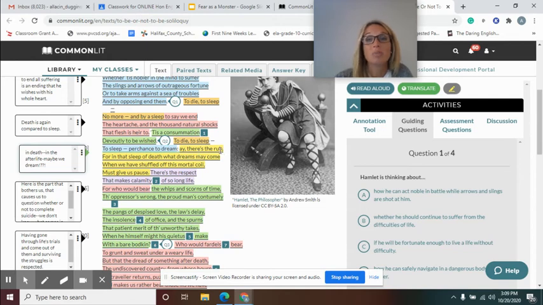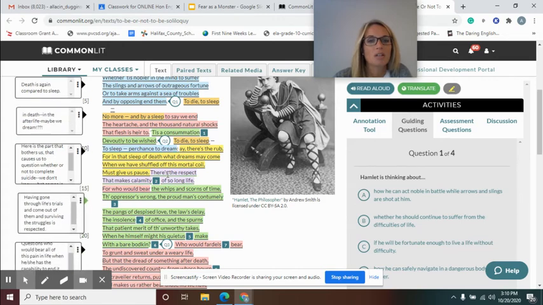So when you rub somebody wrong, it means that you've insulted them. And in this situation, it's saying this is the part that we get hung up on. The reason that we pause when we think about contemplating suicide is that we don't know what's going to happen after. For in that sleep of death, what dreams may come when we have shuffled off this mortal coil. So when we've left the earth, what happens after makes us pause. It makes us question what we're going to do.